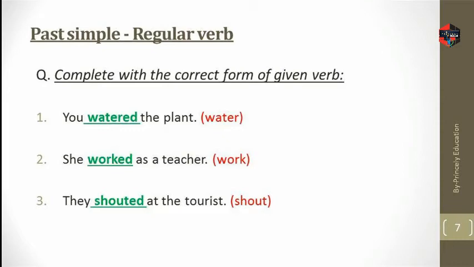Second, she worked as a teacher. So work will be worked. Third, they shouted at the tourist. So shout, past form is shouted.